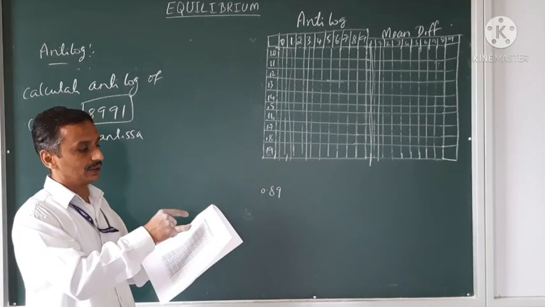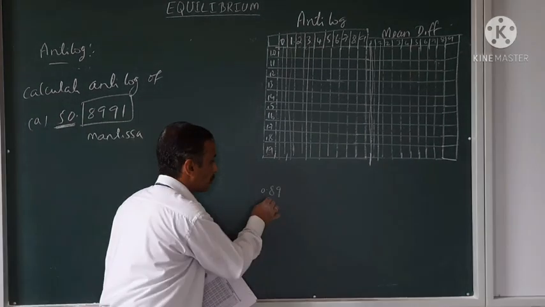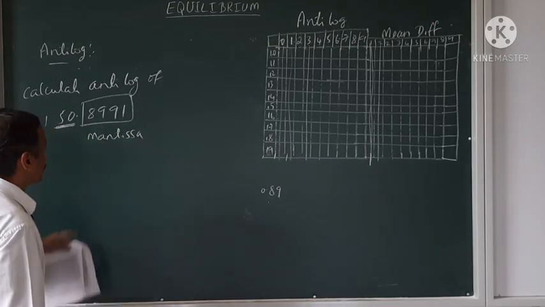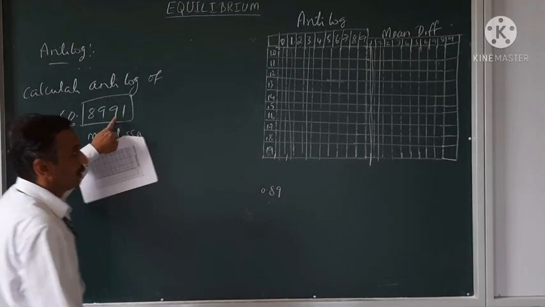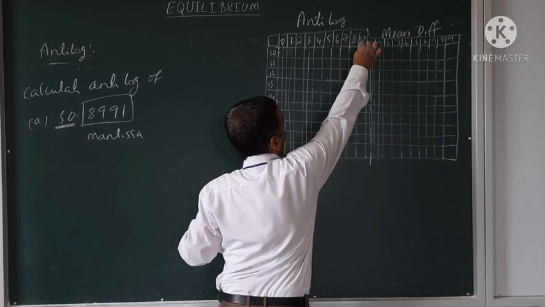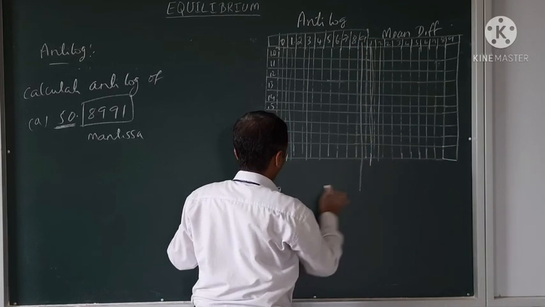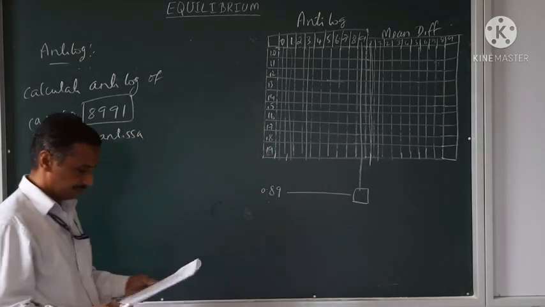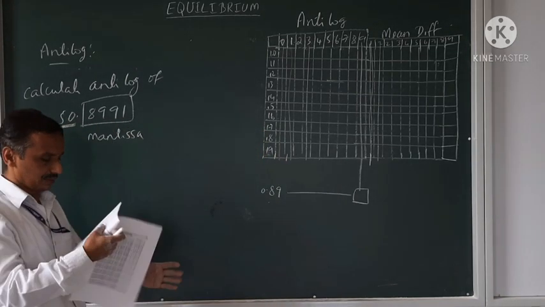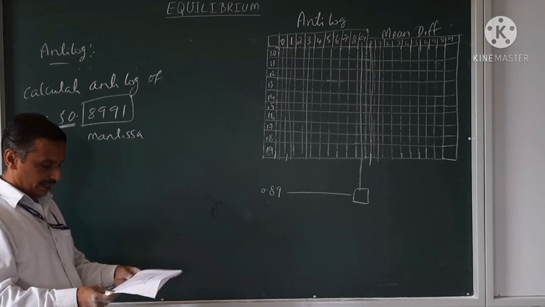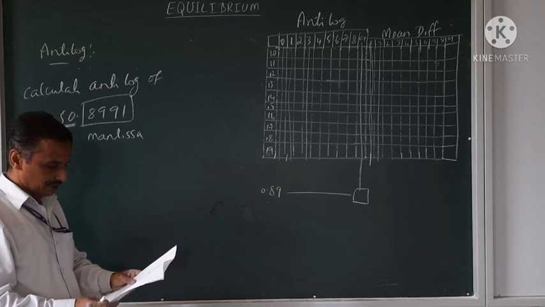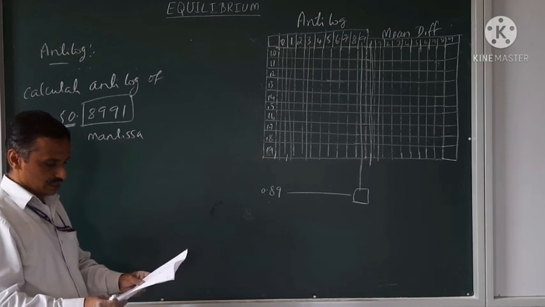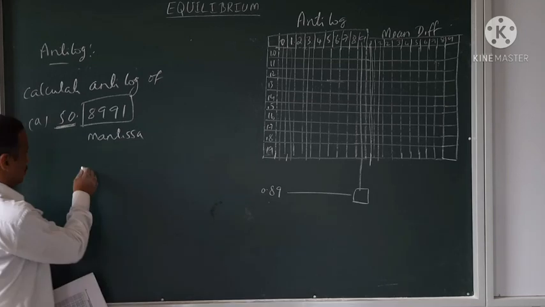See that properly. So move up to 0.89. Then see here, 9 is there. At the top, go up to 9. Where this 0.89 and the 9 meet each other, what is the value? See that. 0.89 and 9, when they meet each other, the value is 7926.